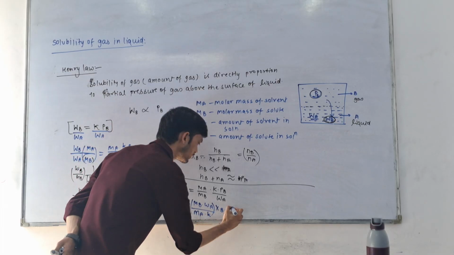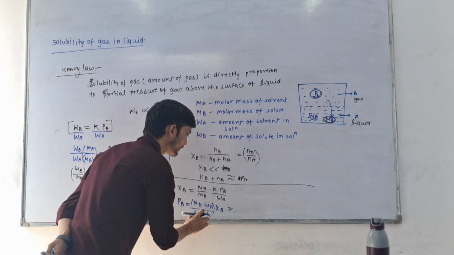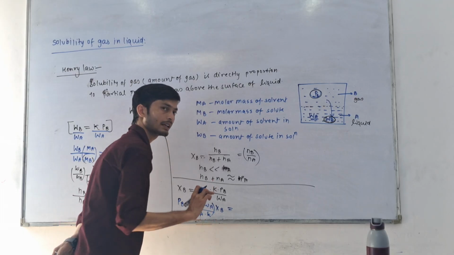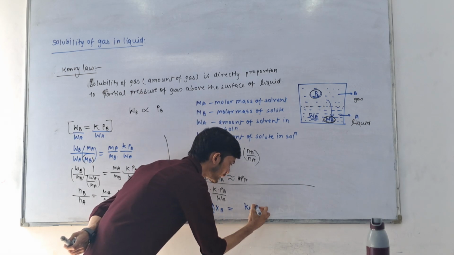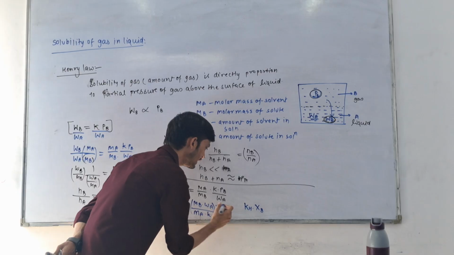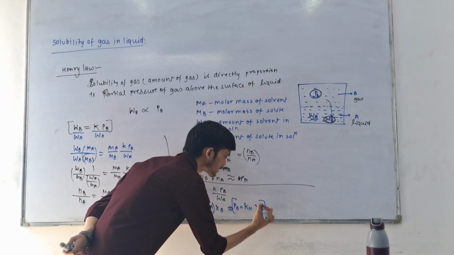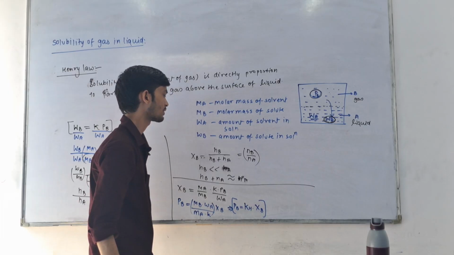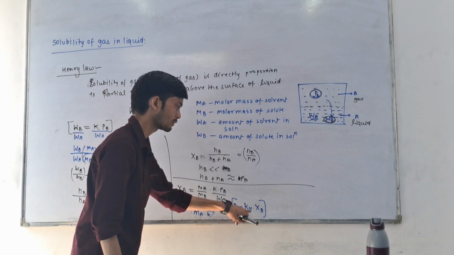So this whole value, MB upon MA, WA upon K, can be written as KH into XB. So PB equals KH XB, the partial pressure of gas equals KH XB.